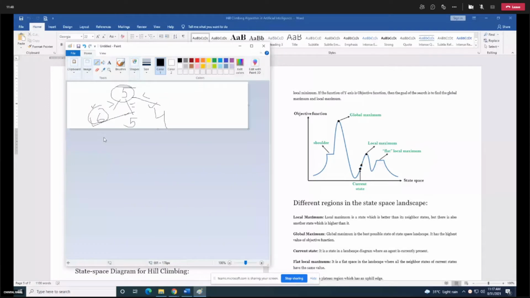That means the heuristic function value of your next state should be greater than the heuristic function value of your current state.